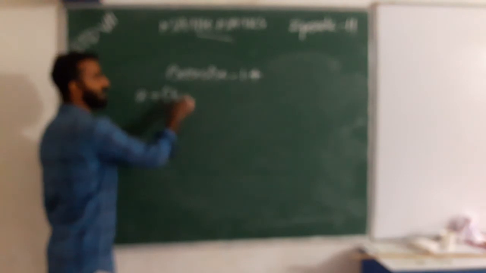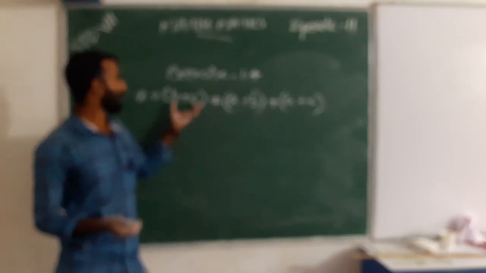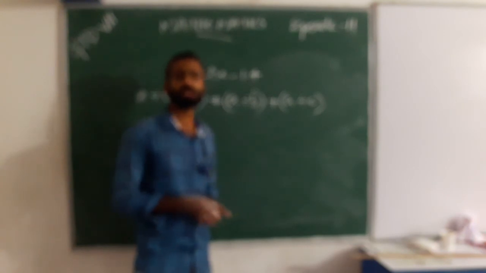Verify that a divided by (b plus c) is not equal to a divided by b plus a divided by c.